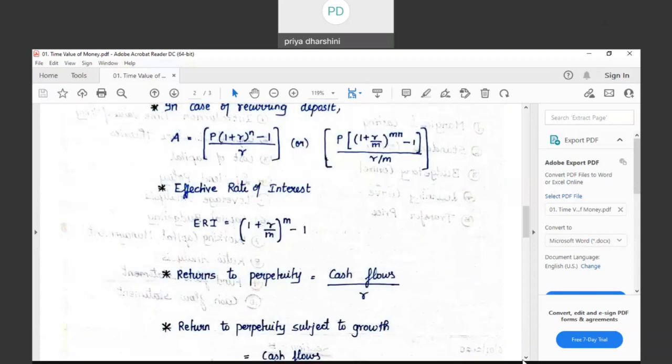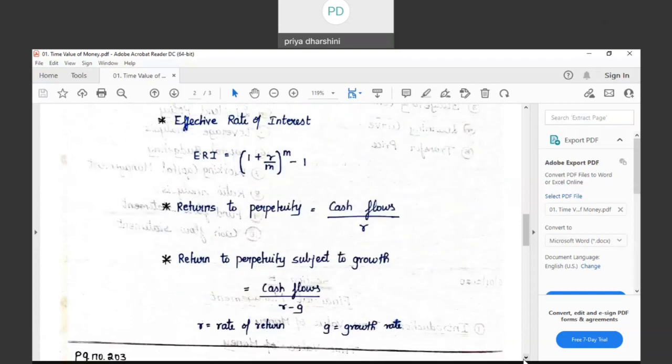Then one more formula is when the cash flows are subject to growth. See, if I invest in bonds and debentures, they say 10% debentures. In such case, the interest on debentures is fixed at 10%. But what happens in case of investment in share capital? The shareholders are the owners of the company. They get a share of profits. Is that a fixed rate of dividend or is it a fluctuating rate of dividend? It would obviously be a fluctuating rate of dividend. More the profits, more will be the share given to the shareholders. So the dividend is not a fixed return like bonds and debentures.